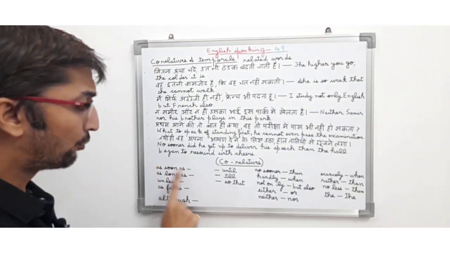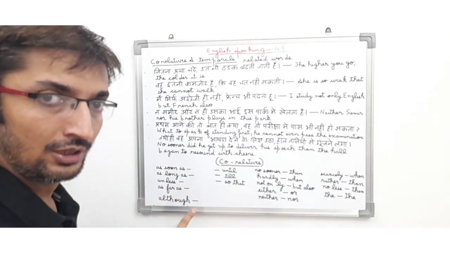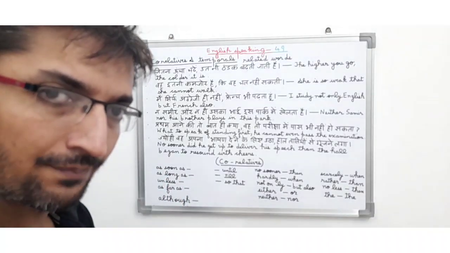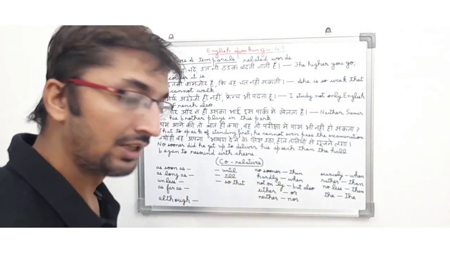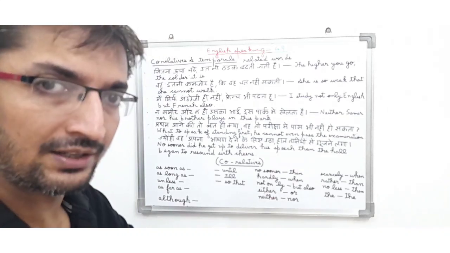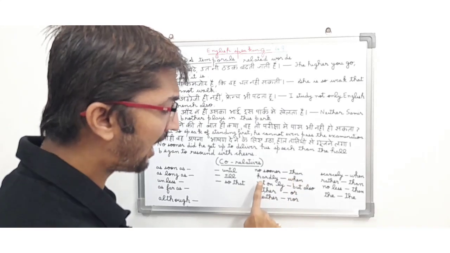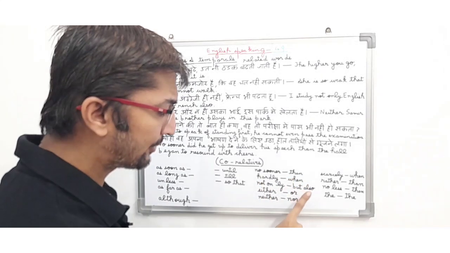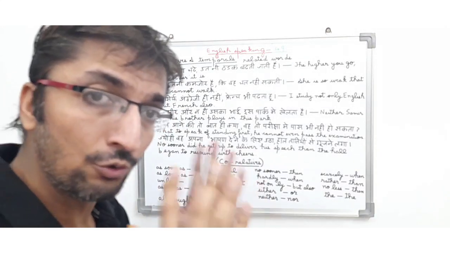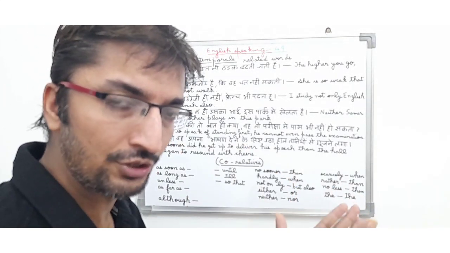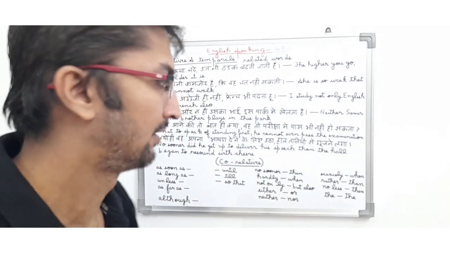Correlatives: as soon as, long as, unless, as far as, although. So friends, they are basically used in the sentence to connect the sentence. Until, till, so that. They are also used in the middle of the sentence to connect the sentence. No sooner, then, hardly, when, not only but also, either or, neither nor. They are basically friends, they used to combine two sentences, one sentence in one portion and another in another portion. So they combine two sentences and try to tell the meaning of the sentence.